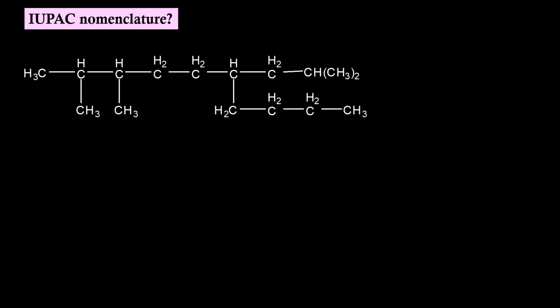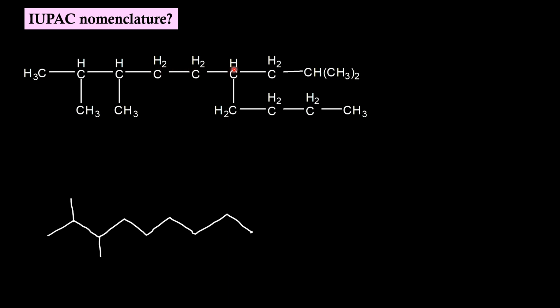Let's try to do the same thing for this bigger molecule. First, let us convert this one into bond line representation. We are having 1, 2, 3, 4, 5, 6, 7, 8, 9 carbon atoms. Let's do that. 2, 3, 4, 5, 6, 7, 8, 9 carbon atoms. At position 2, I am having a methyl group. So here a methyl group. Position 3, one more methyl.